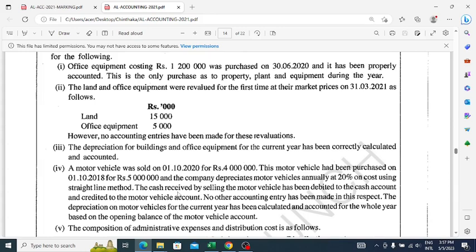So simply what they have done, they have sold a motor vehicle. The value of that motor vehicle is 5 million, and they have sold it for 4 million, and they have received the cash. What they have done, they have debited the 4 million to the cash account and credited it to the motor vehicle account. That they have done so far. So that is the wrong entry actually, right? So now we have to understand.